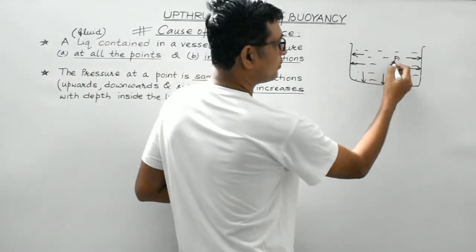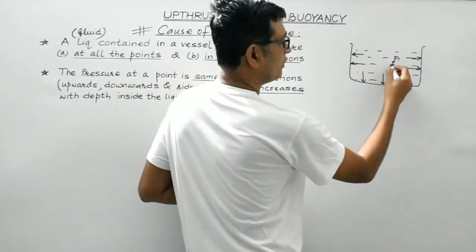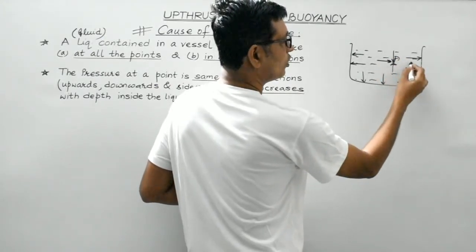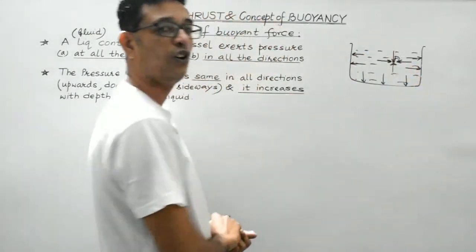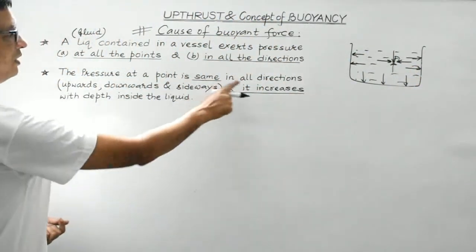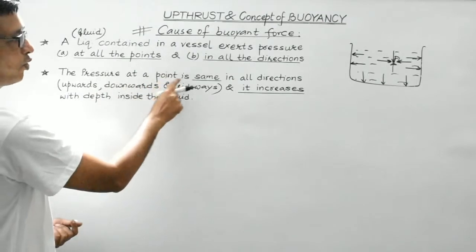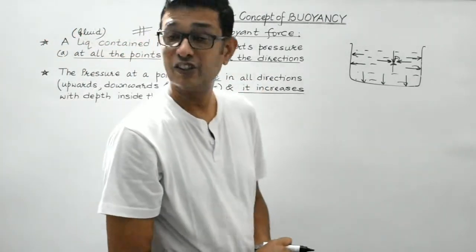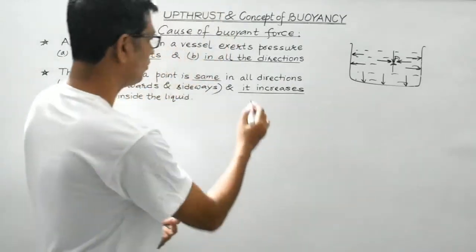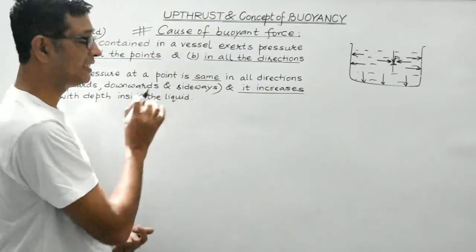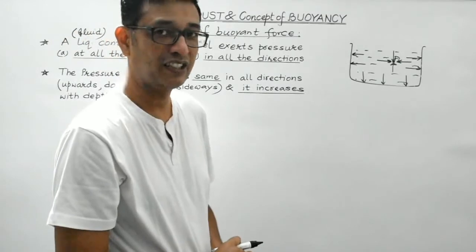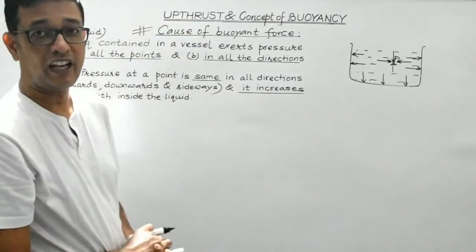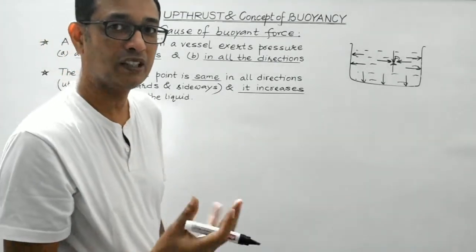So, if you are considering this point, here the pressure in the upward direction or the pressure in the downward direction or the pressure towards right or the pressure towards left, all are same. The pressure at a point is same in all the directions. Clear, students? And the most important thing is, it increases with the depth inside the liquid or inside the fluid. So let me try to condense the last point: it increases with the depth inside the liquid.